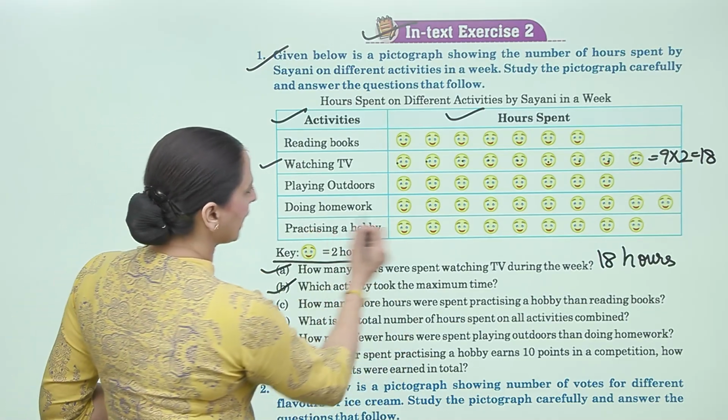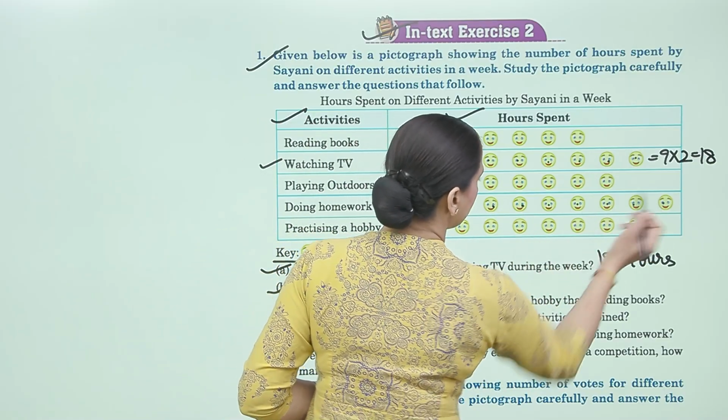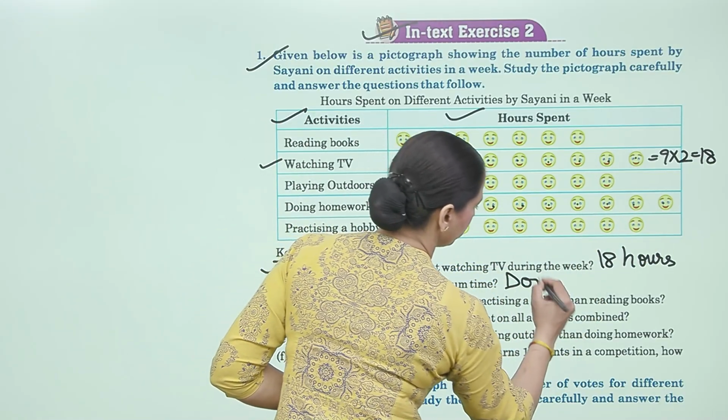Now, B: Which activity took the maximum time? So, which activity? That is doing homework. 1, 2, 3, 4, 5, 6, 7, 8, 9, 10. That is doing homework.